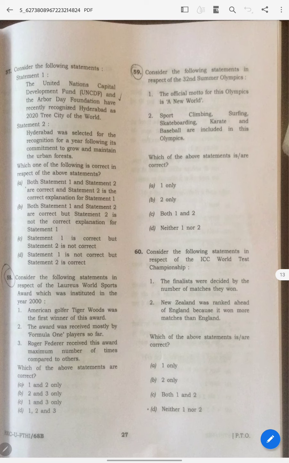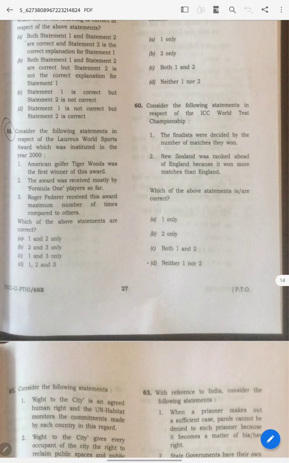Coming to this, it is very much in the news. If you have read any good institute material, 100% you will come across this topic. Most of the good institute material covered this. The only thing is you should remember whether it is UNCDF or FAO. When you know this, answer is D. You cannot guess here. This is a completely factual question. You know it, otherwise no. Here you don't know, no issues. Next question, you can still solve this. Tiger Woods got the first prize, fine, take.